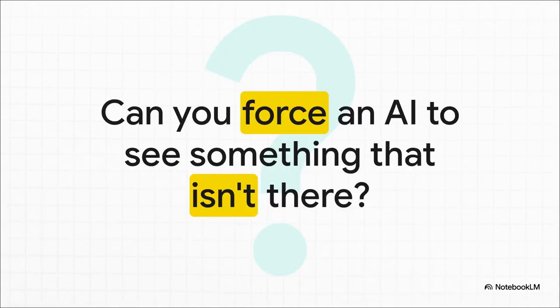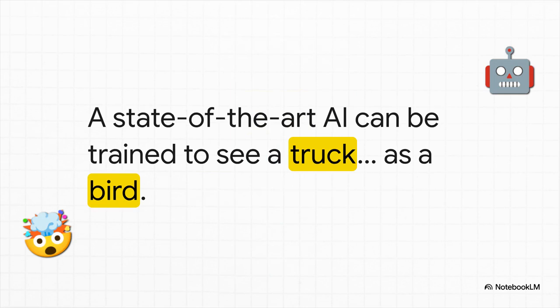So let's just start with that central question, one that sounds like it's pure science fiction. Can you actually force an AI to see something that just isn't there? I don't mean just make a random mistake. I mean, can you make it confidently believe a lie? Well, the answer, according to the research we're breaking down today, is a huge yes. A really sophisticated state-of-the-art image model can be poisoned while it's learning. It can be manipulated to look at this very picture of a truck and declare with total certainty that's a bird. How on earth is that even possible?